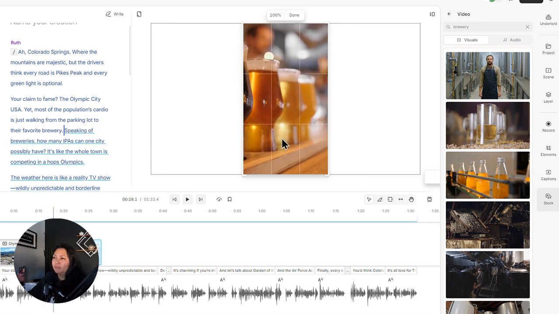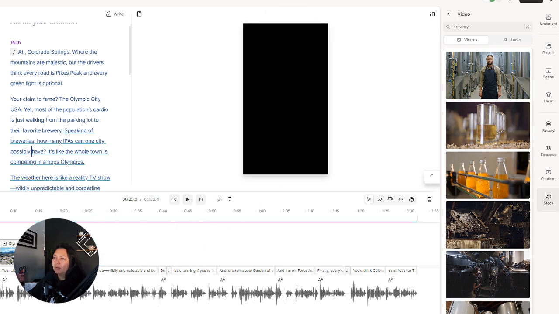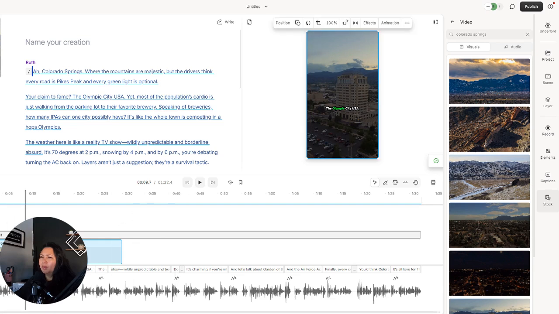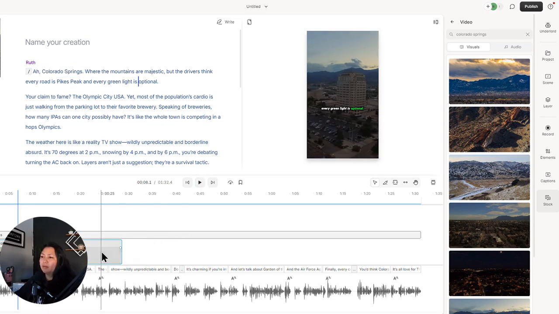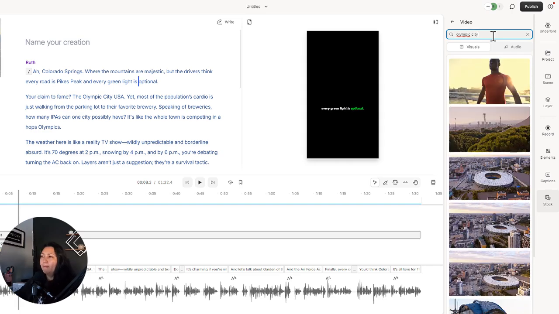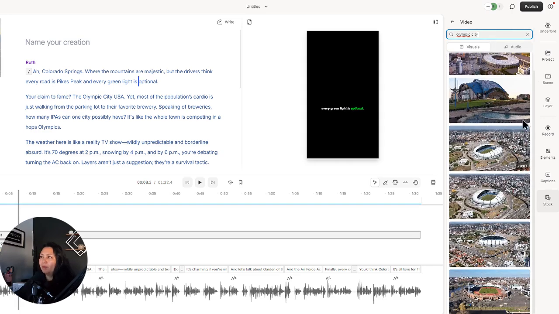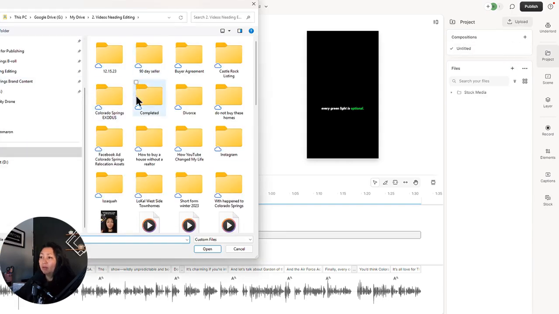And this one, I kind of want to move it a little bit over like that to get a better frame. I want to add another B-roll here. All right. So as she's talking, I'm kind of just listening and thinking of the B-roll that could go on here. So right there, I'm going to cut, and then she starts talking about your claim to fame, the Olympic City. I don't think there's stock footage on Olympic City, but I do have B-roll that I'm just going to add in here. So I have all kinds of B-roll.